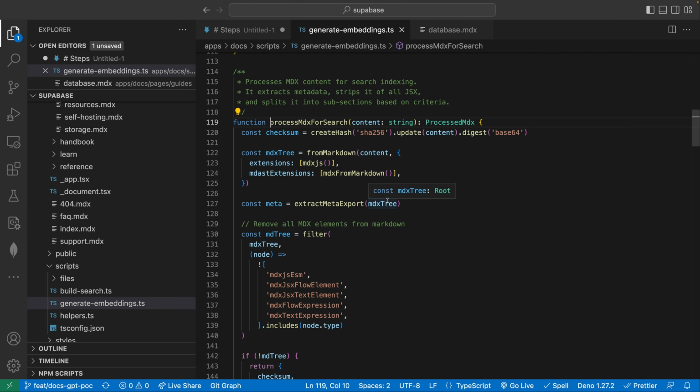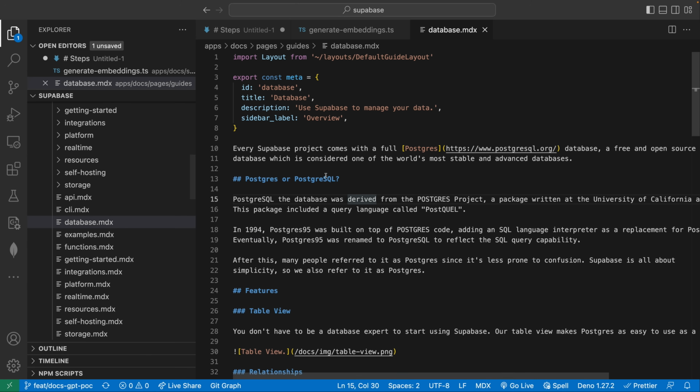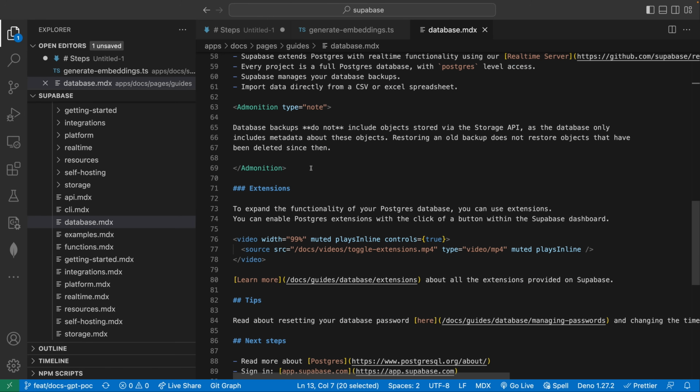In general, this is the best practice recommended approach. For Supabase, it's nothing too sophisticated. Basically, we're breaking it down by header. Every time it comes across a new markdown header, H1, H2, or H3, it considers that a new section and splits it into its own chunk. Now, you might be wondering how we're doing things like stripping the JSX. Are we actually going through this markdown looking for the JSX using, I don't know, regexes or something like that?